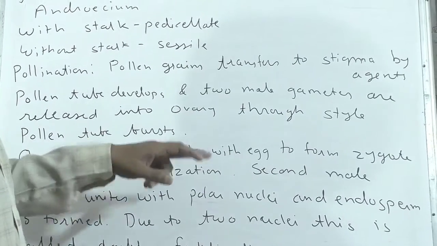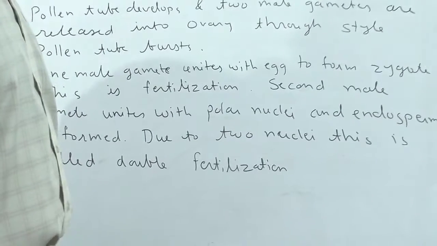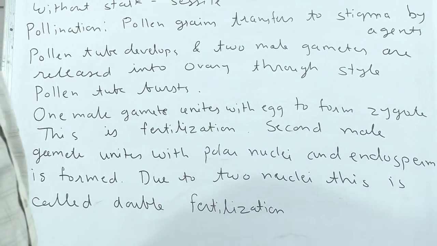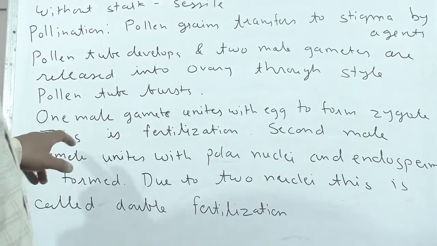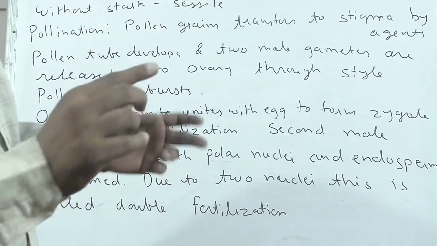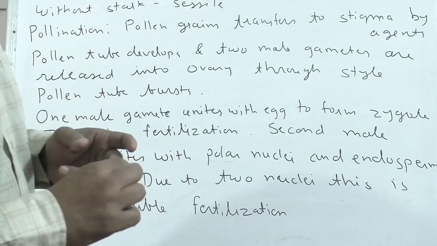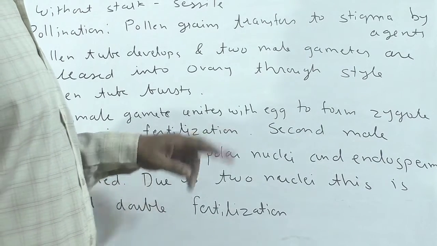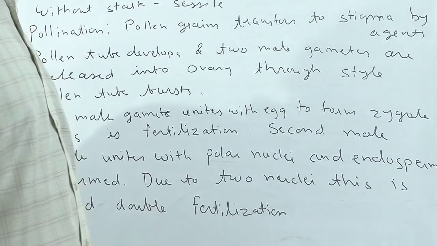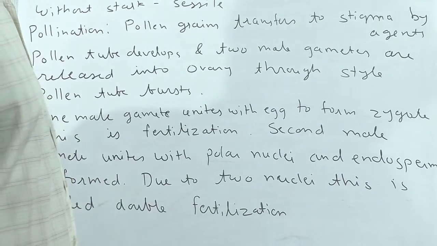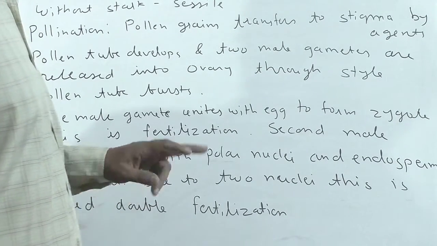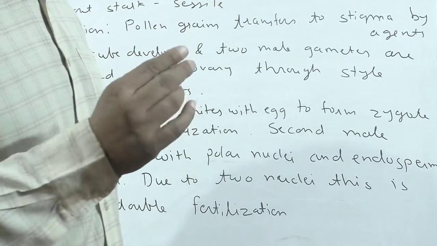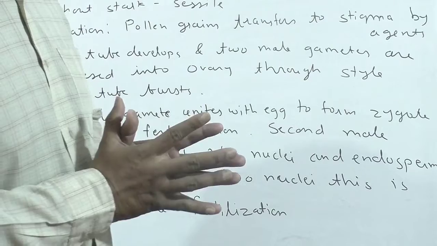The pollen tube bursts. One male gamete unites with the egg. The ovary contains eggs, and it forms a zygote. This is fertilization. Male and female gamete fusion is called fertilization. The second male gamete unites with the polar nuclei and the endosperm is formed due to two nuclei. This is called double fertilization, and from that a fruit is developed.